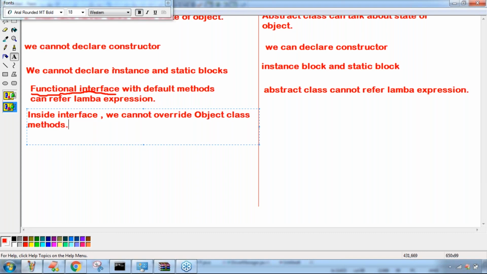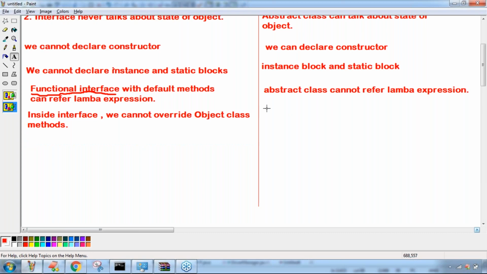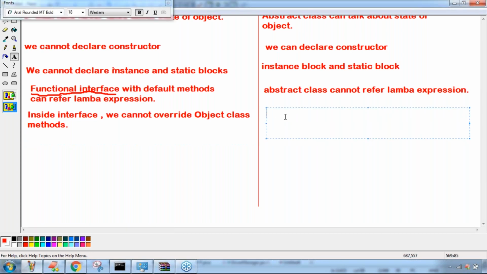Remember, but inside abstract class, we can override object class methods. There is no problem at all. The toString method we can override, and after that the hashCode method we can override. It itself is acceptable.